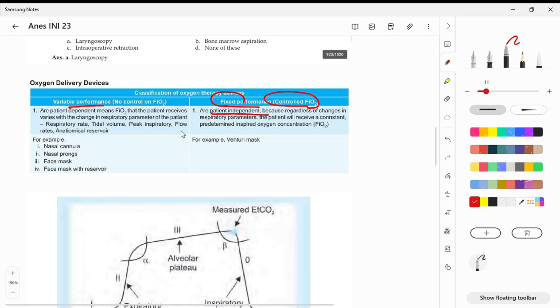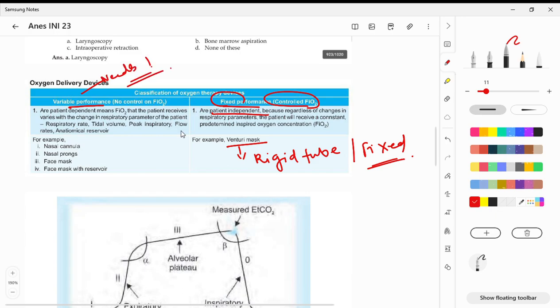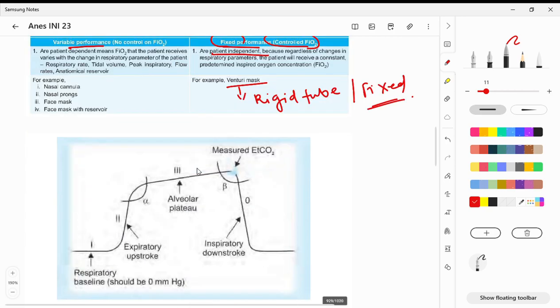That's only one thing: the Venturi mask. You can remember, the Venturi mask has that rigid tube. So it is rigid, it is fixed, but it is patient independent. Irrespectively, it delivers the same thing. Exactly opposite is variable performance, because according to the needs we can adjust it. Here you can see nasal cannula, prongs, face masks, and reservoirs. Everything will be in this group. So this is very, very important.